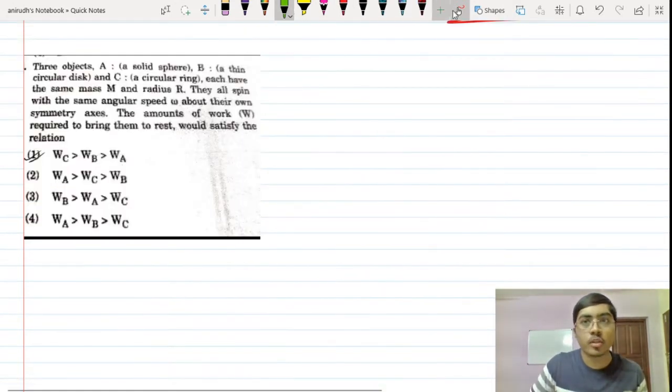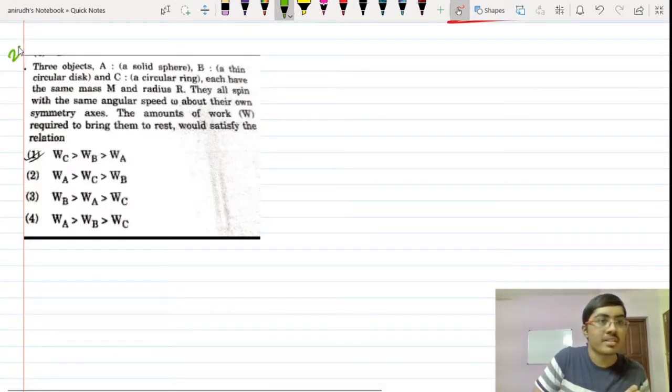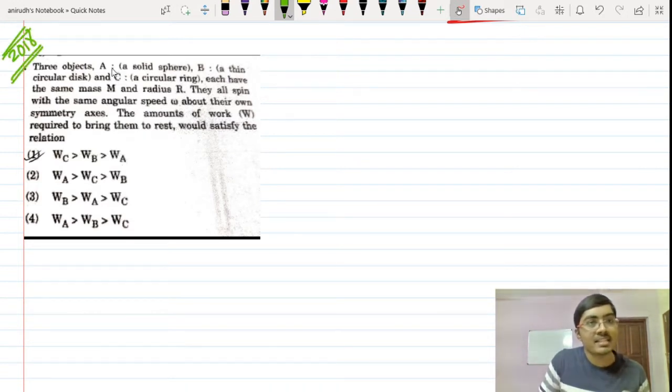So guys, please take a look at this. It is again a question from 2018. I think this is the third question. Three objects: A is a solid sphere. These three things have the same mass and the same radius. They all spin with the same angular speed omega about their own symmetry axis. The amounts of work done required to bring them to rest would satisfy the relation.